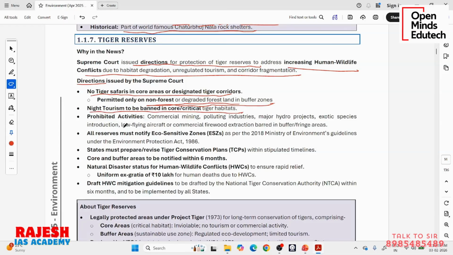Now that you have understood the concept, then there are prohibited activities: commercial mining, polluting industries, major hydro projects, exotic species introduction. That means outside species which are not natural to that region. They can be harmful. If you introduce a plant species which does not belong to that region, it will suck all the water from that land, depriving the other plants from the water.